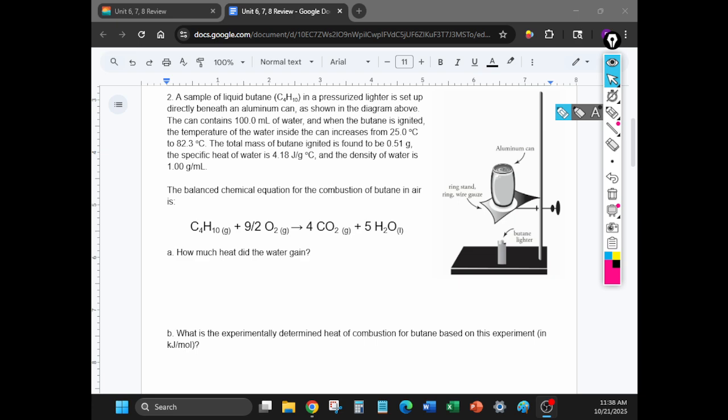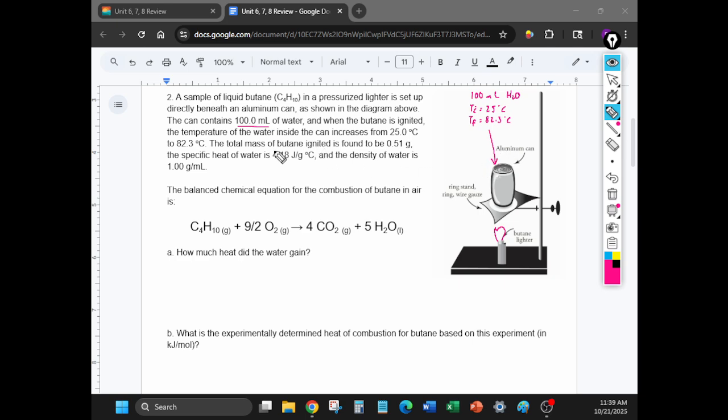All right, so this question, we are doing some calorimetry stuff. So let's go through the scenario, and then I'll explain how to solve parts A and B. Basically, you've got a can filled with water, and you are lighting a fire underneath it. You've got some butane. And it tells you that there is 100 milliliters of water inside of this can. Then it tells you the temperature increases from 25 to 82.3 degrees Celsius. So that's going to give you your Ti, your initial temperature, 25 degrees Celsius, and your Tf, your final temperature, 82.3 degrees Celsius.